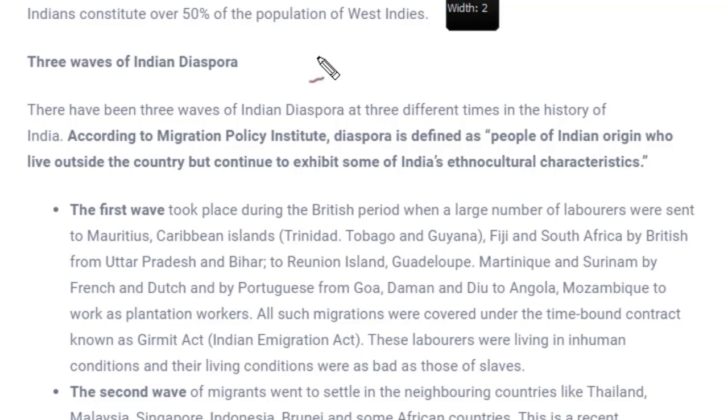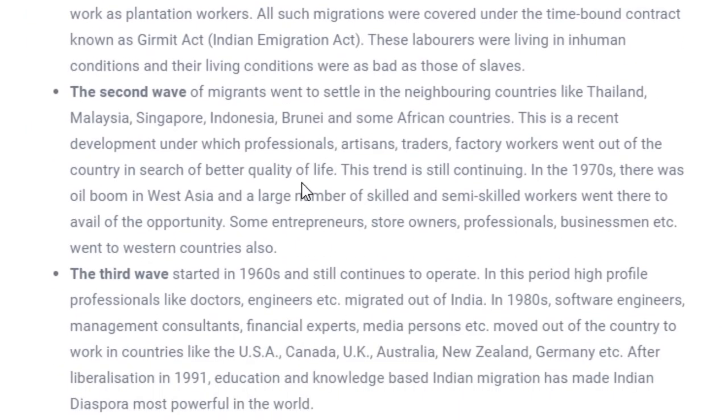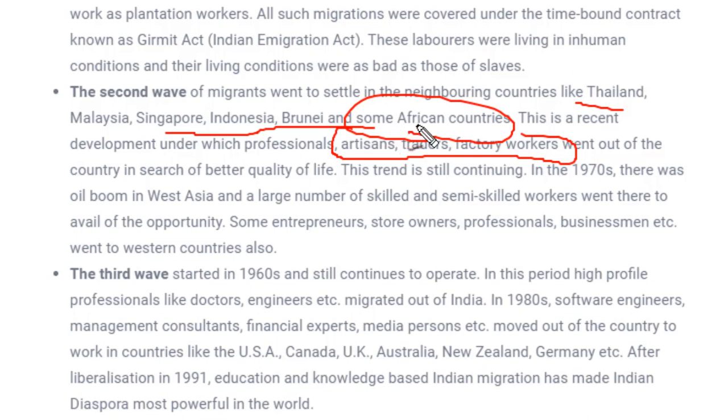Fine. And what was the next wave? In the next wave, it happened on its own. At that time people were forced to move from India to other countries, but this time professionals like artisans, traders and factory workers went abroad seeking a better life. They went to countries like Thailand, Malaysia, Singapore, Indonesia and South African countries, seeking better working conditions. This continued till 1970. It didn't end at that time, and until now a few professionals are still going to other countries.